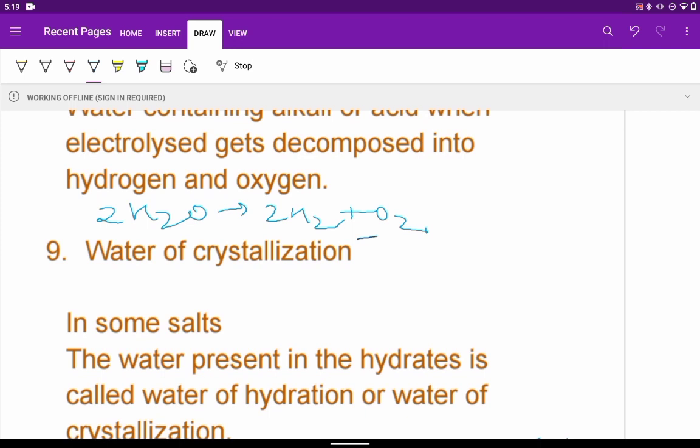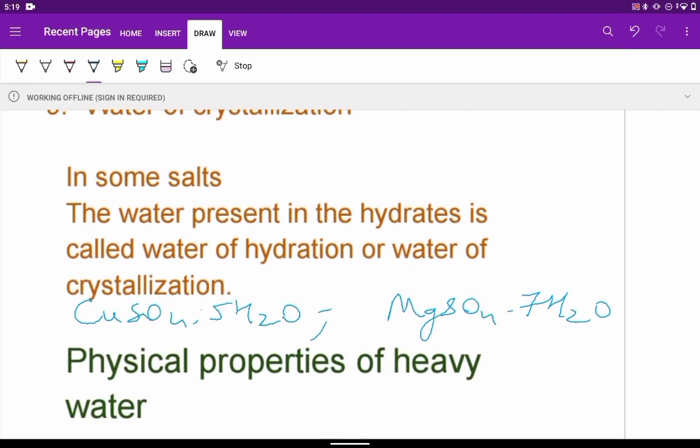In some of the salts we find that there is some water molecule associated with them. The water which is present in the hydrates is called water of hydration or water of crystallization. Like in copper sulfate CuSO4.5H2O, there are 5 molecules as water of crystallization, whereas in magnesium sulfate it is 7 molecules of water of crystallization, MgSO4.7H2O. So these are all about the properties of normal water.